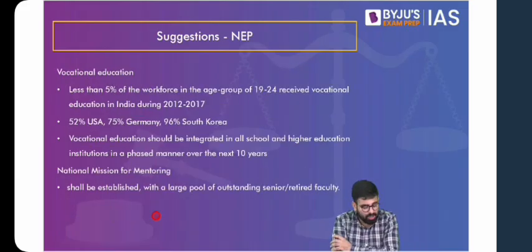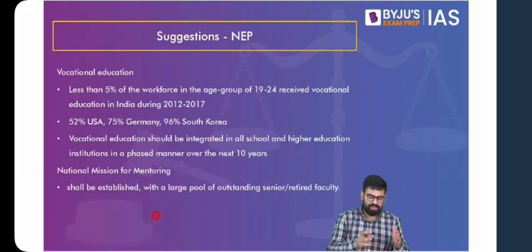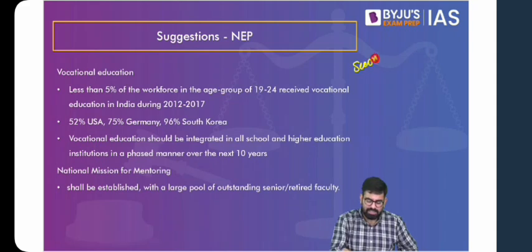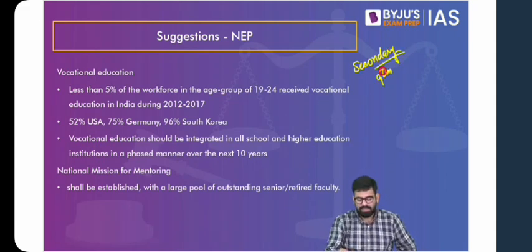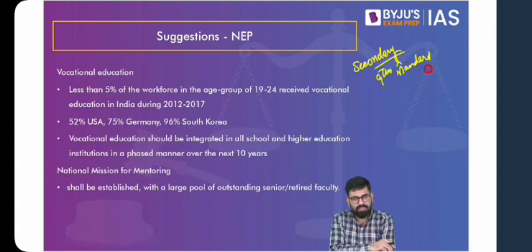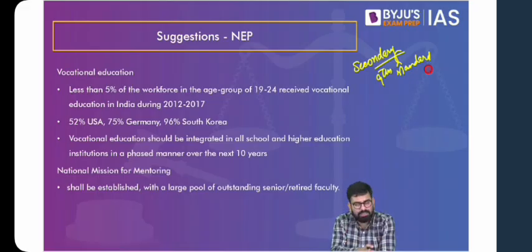Now, apart from this, they're talking about increasing vocational education. If you remember, they were talking about starting vocational education from your secondary education, that is 9th standard onwards. After 8th standard, you start getting vocational education, and they also talk about extending it to higher education. Why? Because if we compare ourselves with other countries, we find that less than 5% of our workforce in this age group actually has any kind of vocational education. Less than 5%.